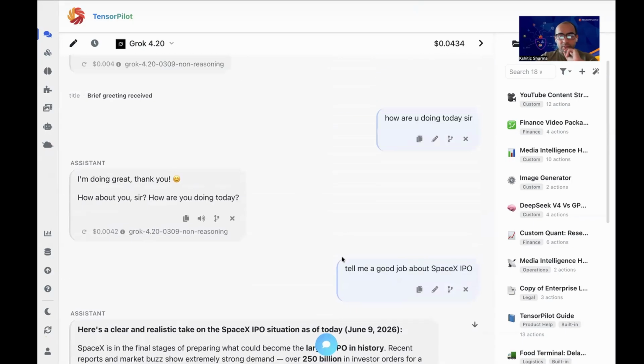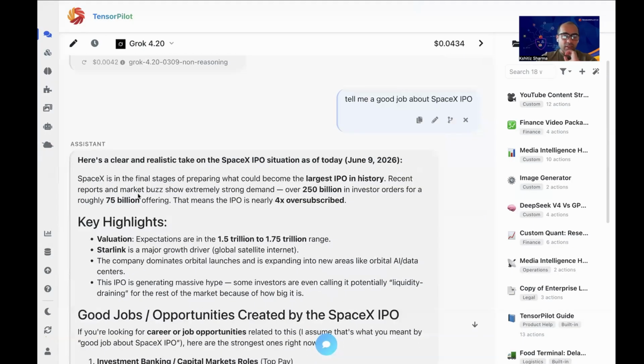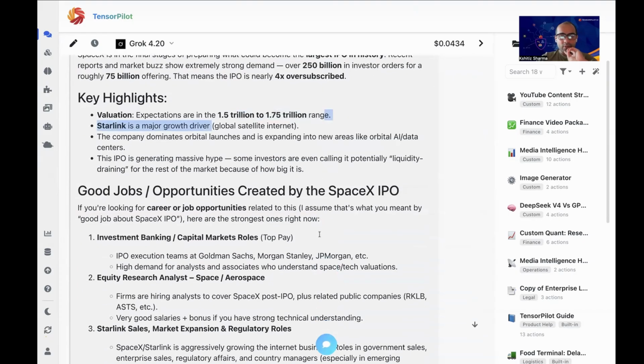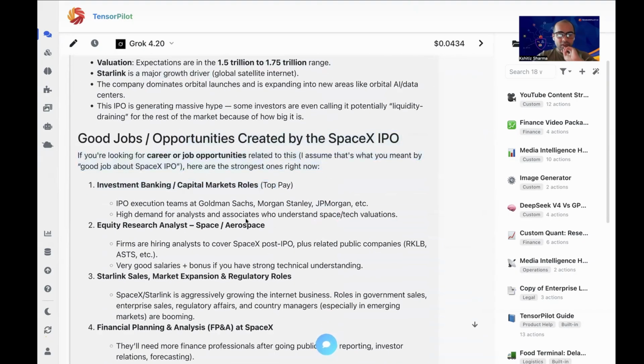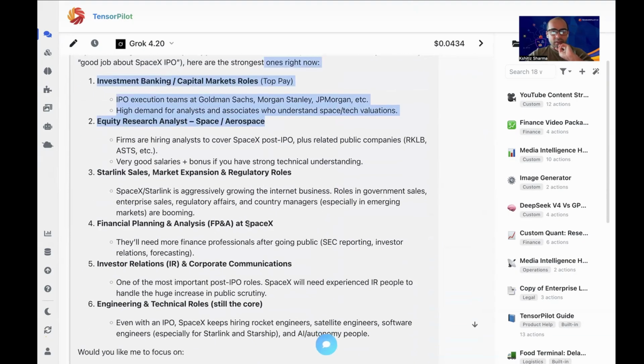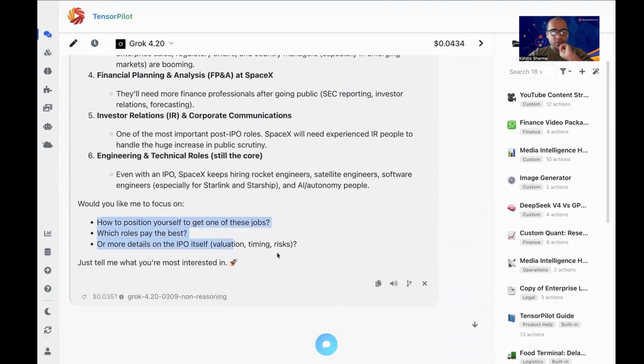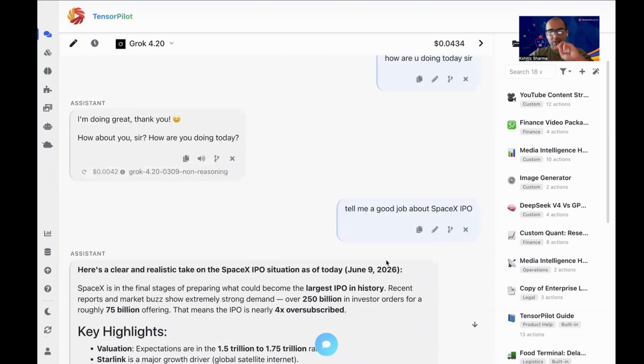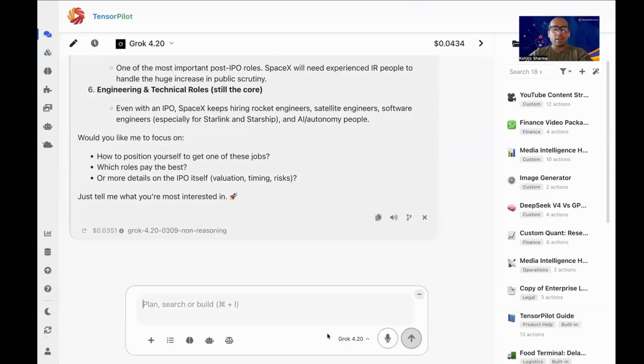All right, so we asked it, tell me about the SpaceX IPO, right? And then here's a clear and realistic take on the SpaceX IPO situation as of today. Valuation is 1.5 to 7.7 trillion. Good job opportunities if you're looking at a career. Would you like me to focus on how to position yourself to get one of these jobs, or just tell me what you're most interested in? Okay, so it did not give me a joke. All right. No, tell me a joke about the SpaceX IPO now.